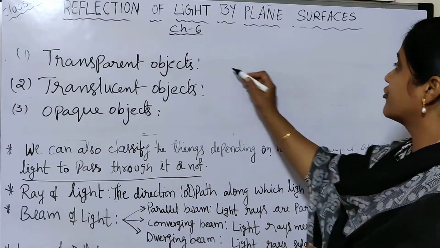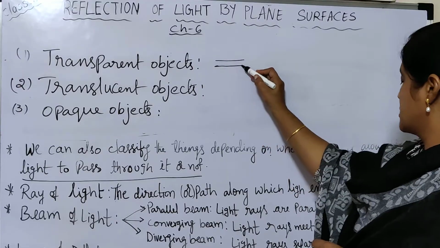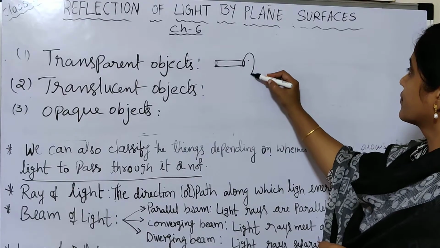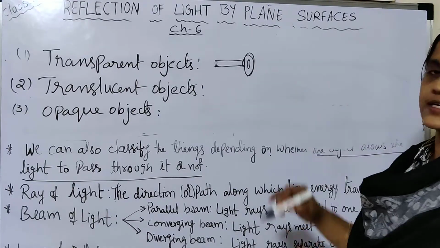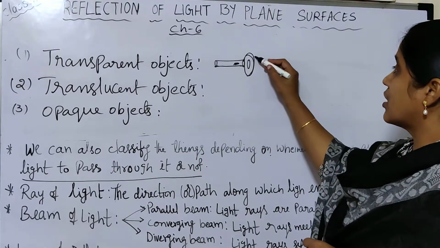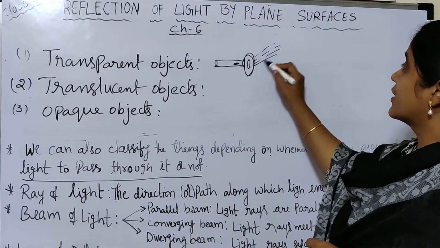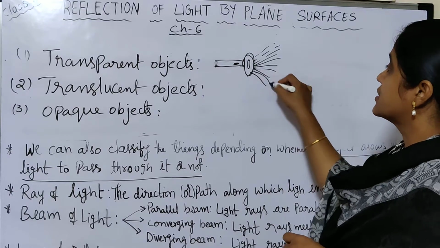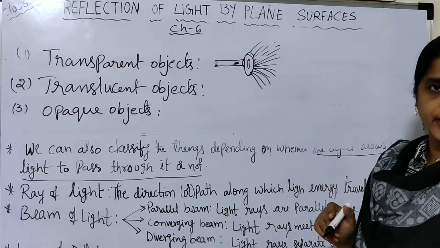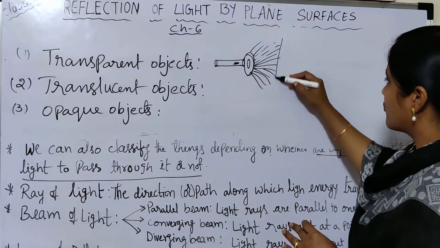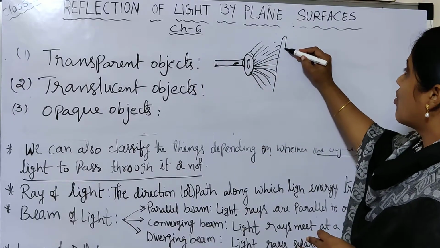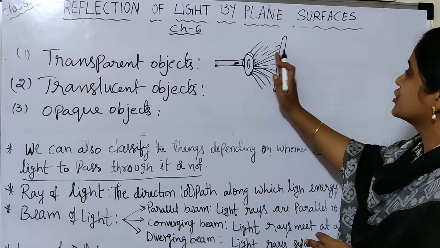For example, if you take a torch light, when you switch it on, a beam of light rays, a large quantity of light rays, comes from the torch light. When you place a transparent object here, all these light rays pass through.